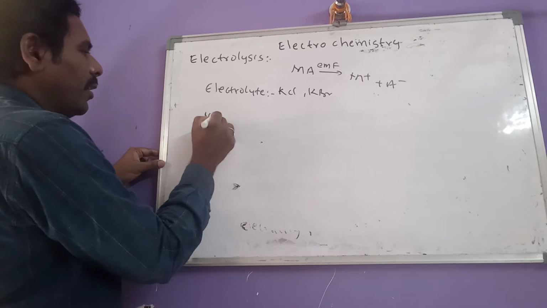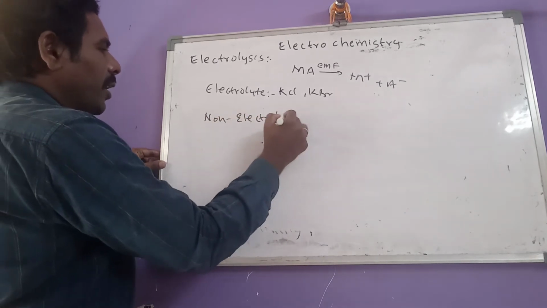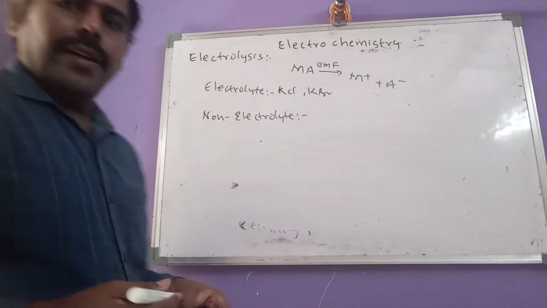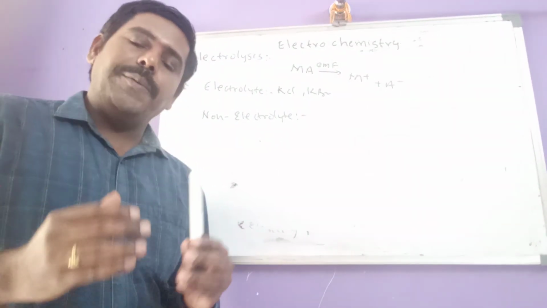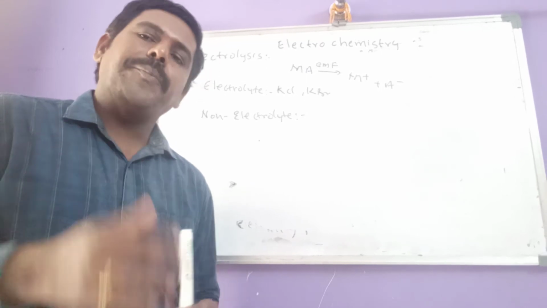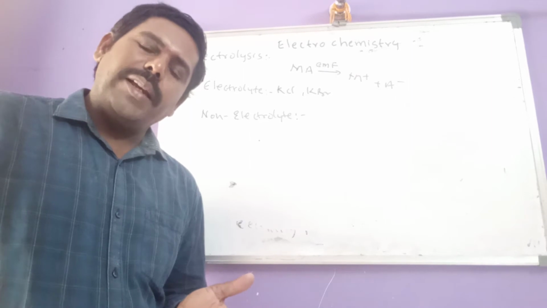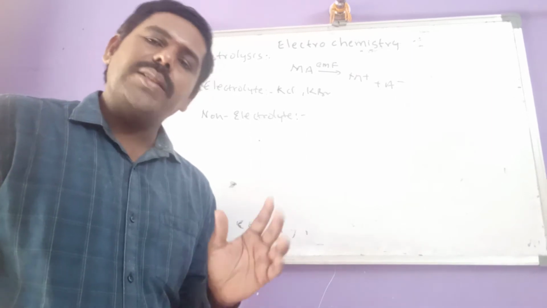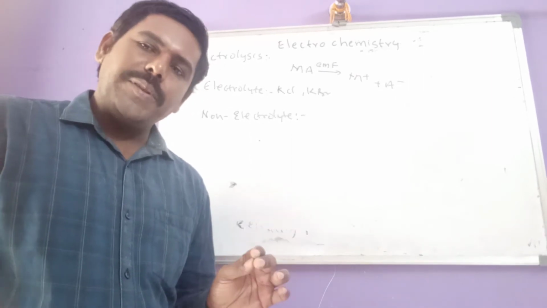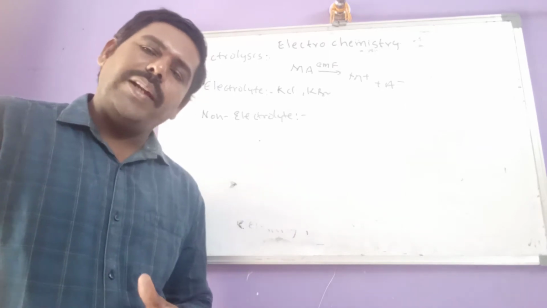What is the meaning of non-electrolytes? The substances which do not conduct electricity either in molten state or in solution state are known as non-electrolytes.